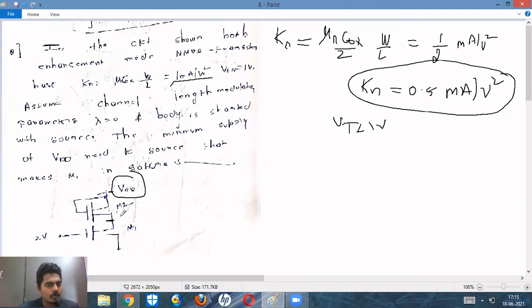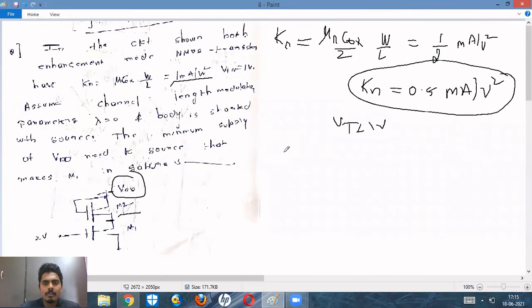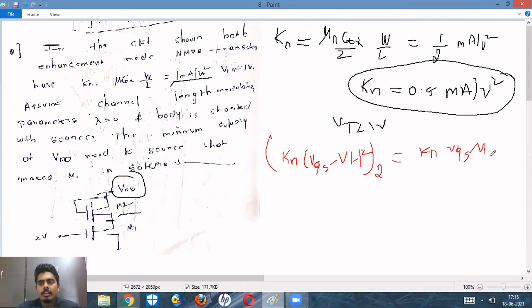So we know that M2 is in saturation. We will assume M1 is also in saturation. Then the current of the second transistor is equal to Kn into VGS minus VT whole square of the first transistor, isn't it? So Kn cancels out with each other since it is the same for both transistors. Here VG of the second transistor, what is the gate? It is nothing but the drain, VDD. So VDD minus VS. VS is the source of the second transistor. It is unknown, right? So let us suppose this is Vx minus VT. What is VT? VT is nothing but 1, whole square.